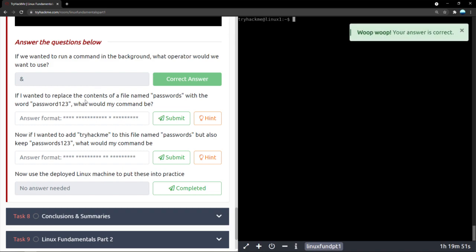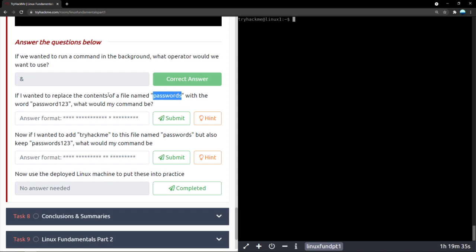If I wanted to replace the contents of a file named passwords with the word password123, what would my command be? Now, again, the first file is named passwords, and it has multiple contents to it. And you wanted to replace everything inside the file with the word password123. To replace, we use a single right arrow.